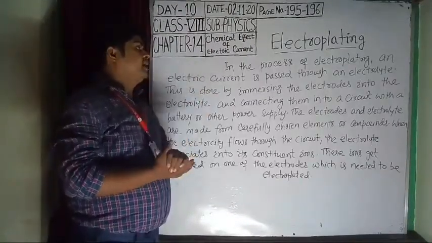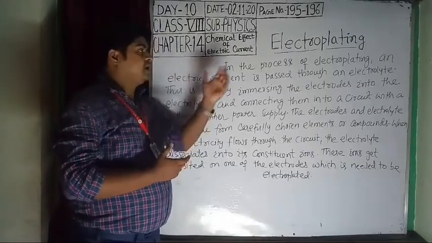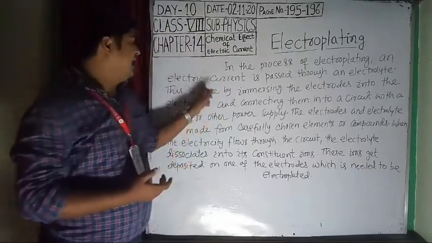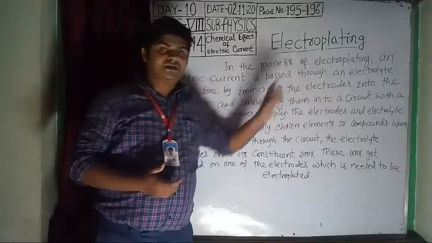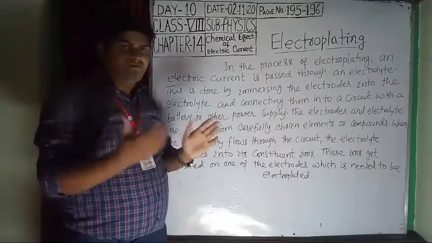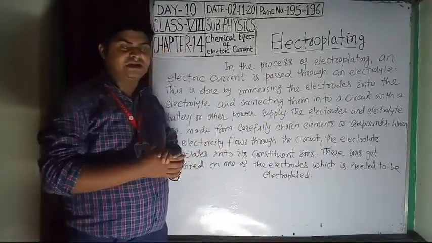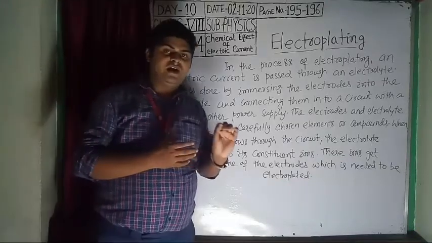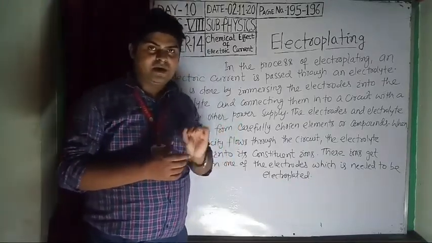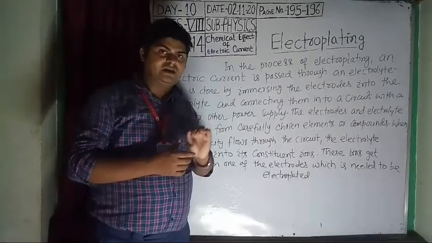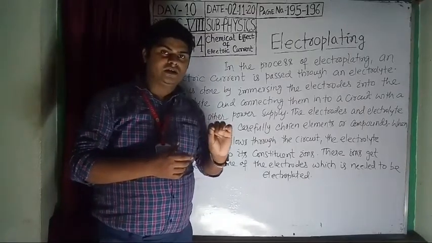Students, in the process of electroplating, an electric current is passed through an electrolyte. You are familiar with the term electrolysis. Electrolysis means electricity passing through an electrolyte. Electrolyte means a liquid solution.